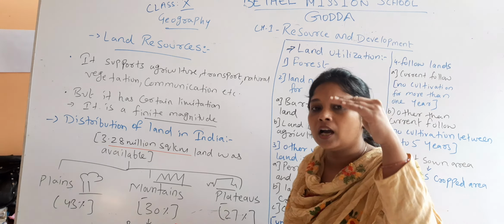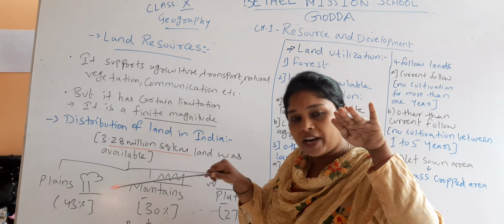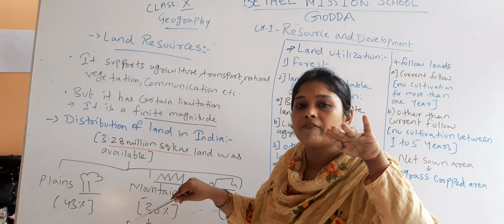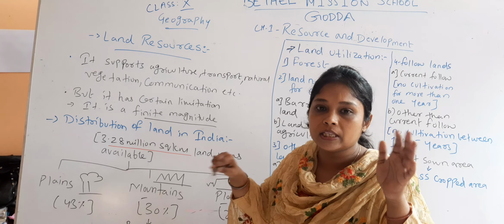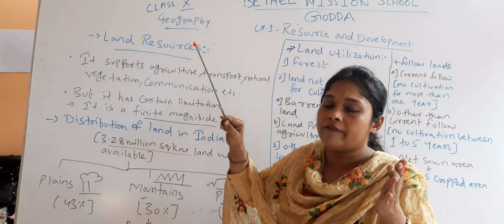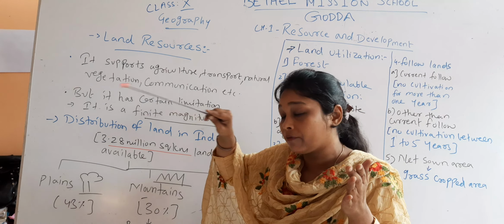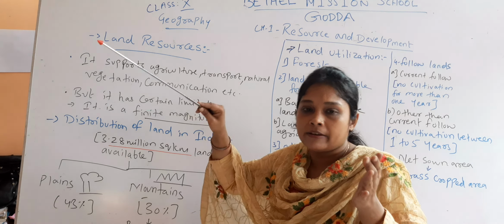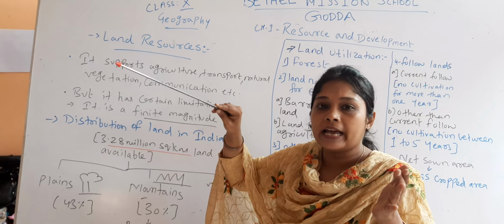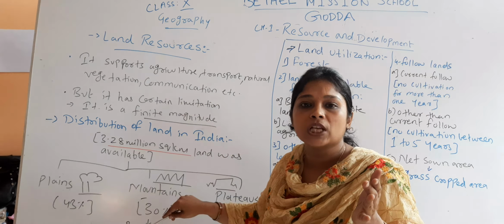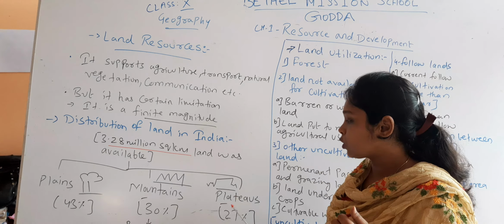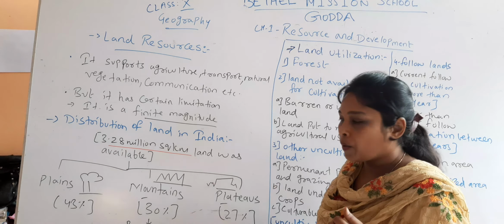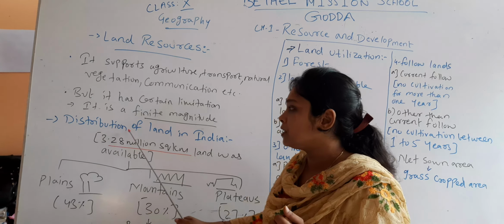That means we have peaks, but we also have a flat surface. It is like a tabletop area. Tabletop area means first we have a peak, then a slope, then a flat area, then a slope again. Peaks, plain areas and slopes together are called a tabletop area, and it is called a plateau.